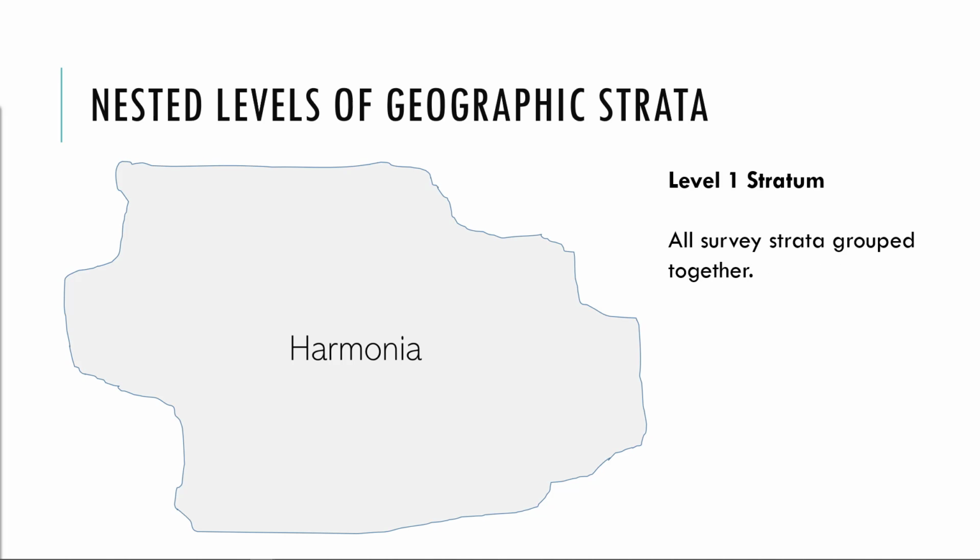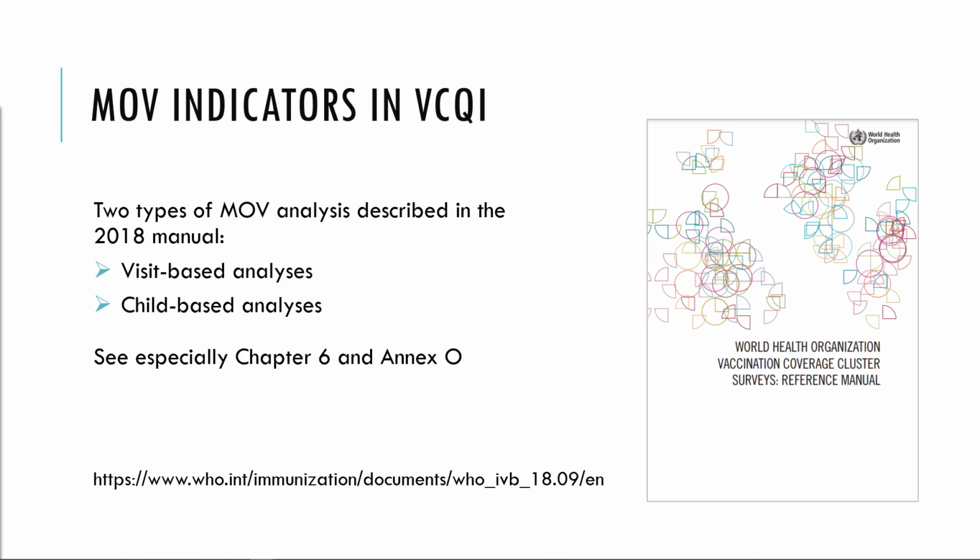And finally, in many cases, all of the strata can be aggregated to produce representative results at the national level. All the survey strata grouped together comprise the Level 1 stratum. There's only one Level 1 stratum in a VIQI analysis. Next up, we'll summarize the MOV indicators that Vicky calculates.